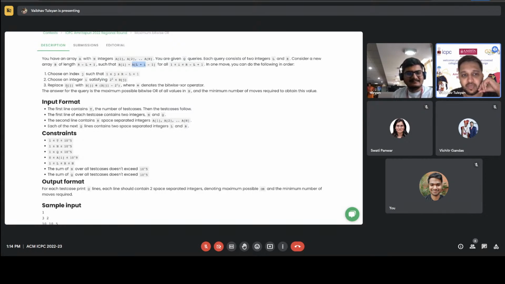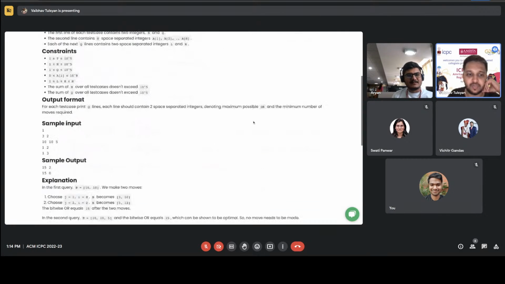Then you can replace b[j] with b[j] minus 2^i. The answer for a query is the maximum possible bitwise OR of all values in b, and the minimum number of moves required to obtain this value. So you need to print both the maximum possible OR value and the minimum moves required to reach it. You first maximize the OR, and then print the minimum moves.